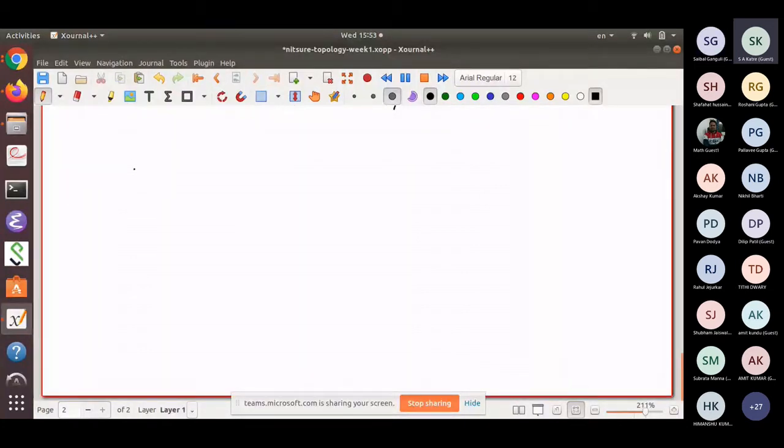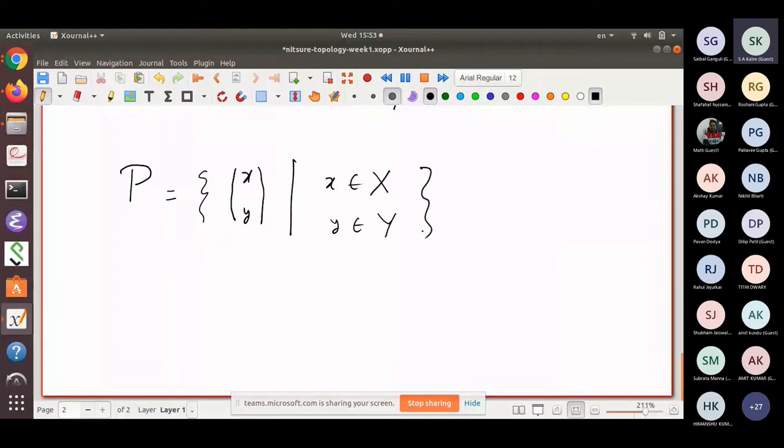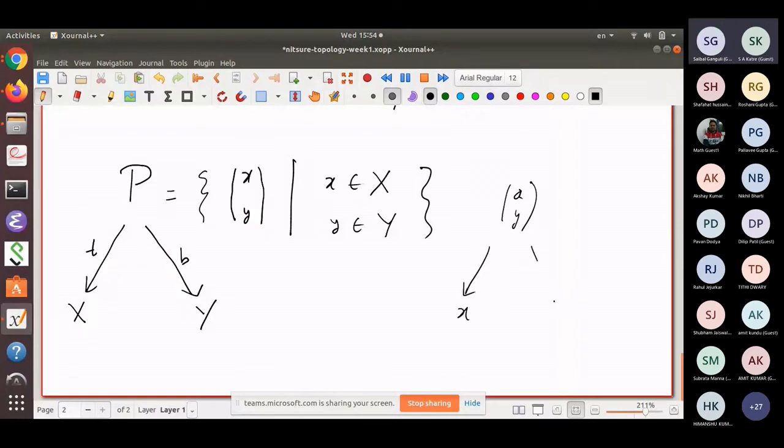I'm going to invent a new product for X and Y. It is the set of such matrices, X and Y, where X belongs to X, Y belongs to Y. Now I'm going to define a map from here to X and here to Y. This is the projection I'll call on the top entry, and this I'll say the bottom entry. So you see where it sends XY: it is going to X and is going to Y.